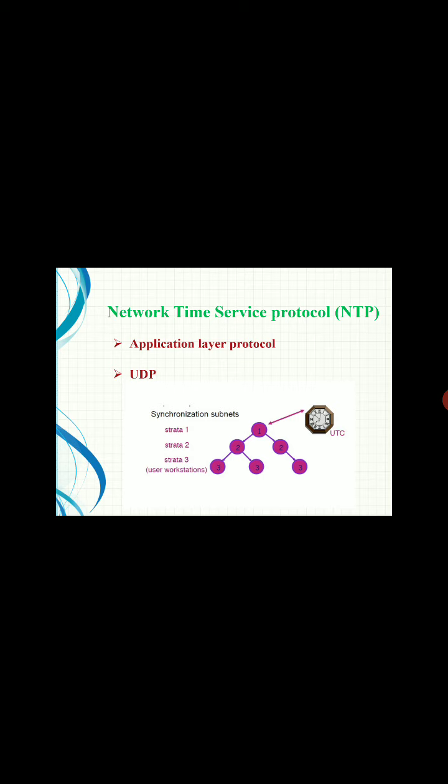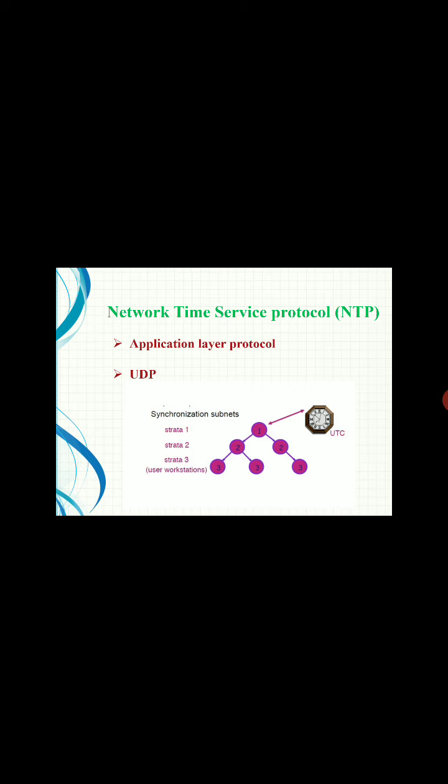NTP is an application layer protocol. Its default port number is 123. NTP uses UDP as the transport layer protocol. So it can adjust the clock according to the UTC time. You already saw the UTC. The NTP server adjusts its clock to UTC, and then it synchronizes the whole internet in the world. That is a use case of NTP.